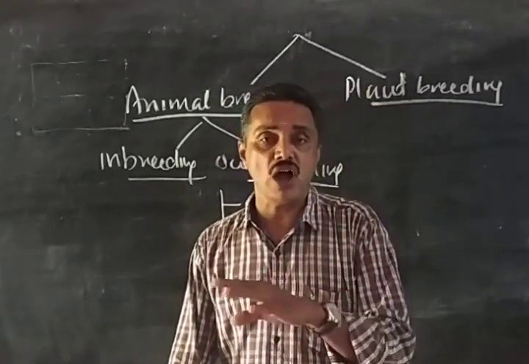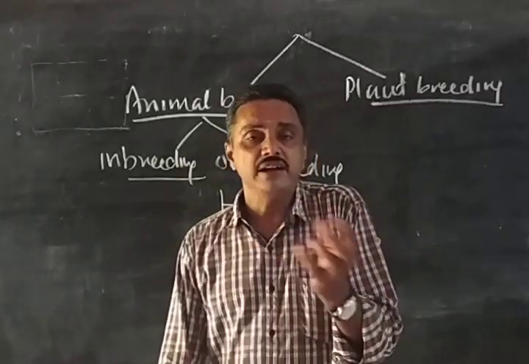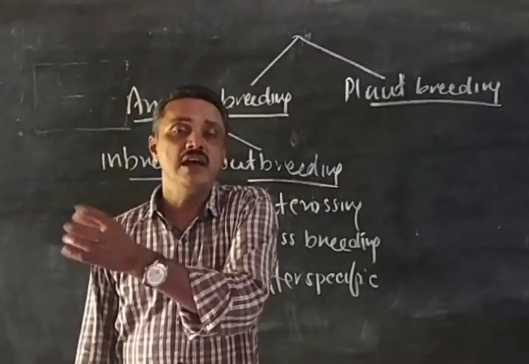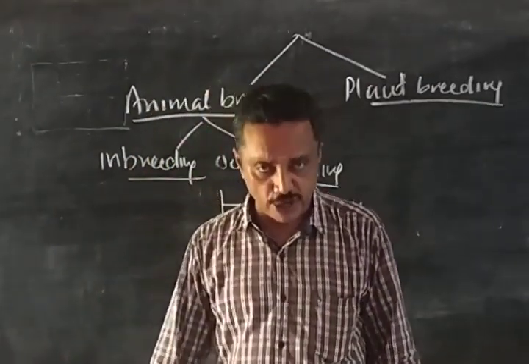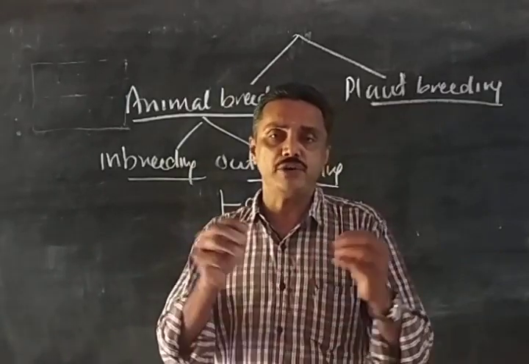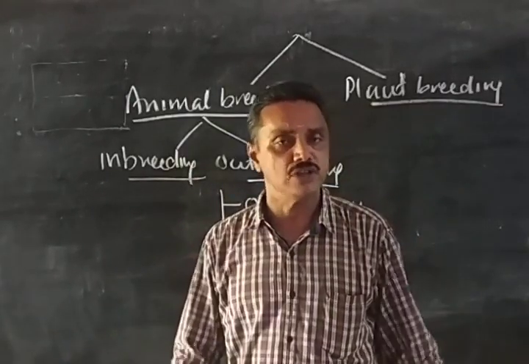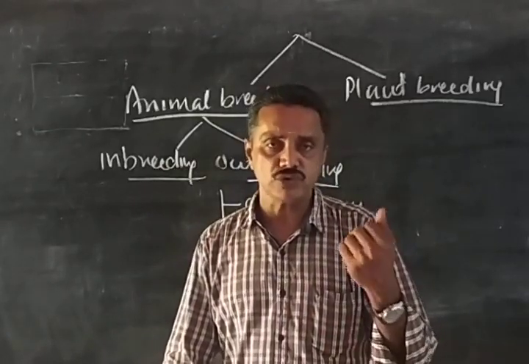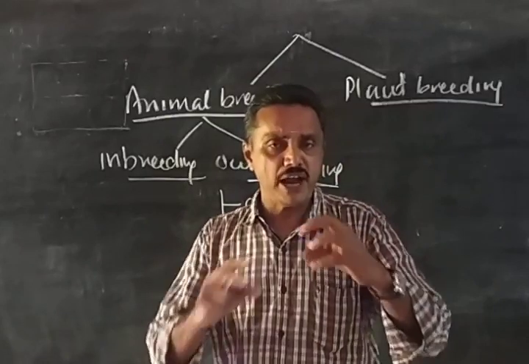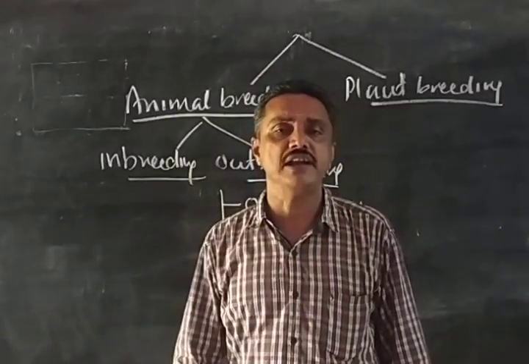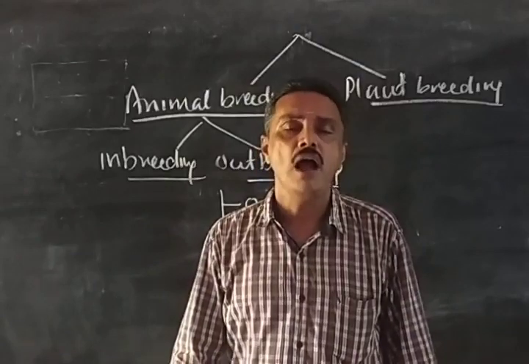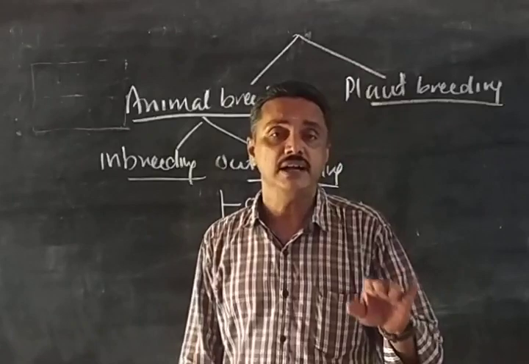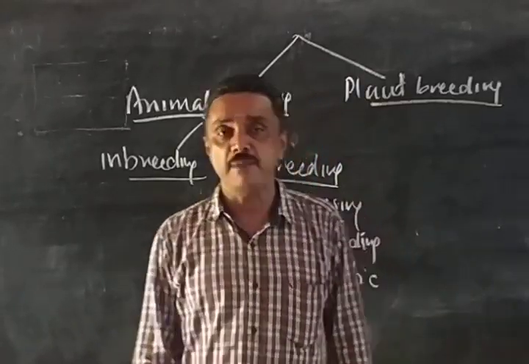The developing embryos are collected, taken out of the body, and introduced into other female recipient animals called surrogate mothers. They will grow in those female animals as young ones. So within a short time we can produce numerous genetically similar organisms by multiple ovulation embryo transfer technology. These are the main methods of animal breeding.